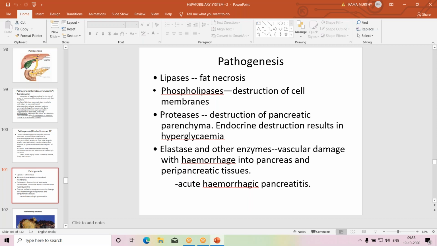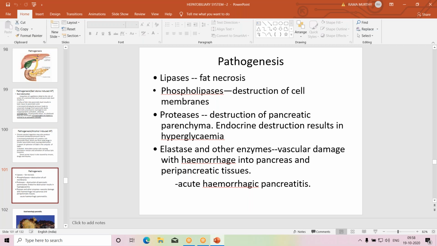Phospholipases are present in cell membranes, so these enzymes cause destruction of the cell membranes. Proteins are present widely, intracellularly and extracellularly, so proteases cause destruction of pancreatic parenchyma and other tissues also.